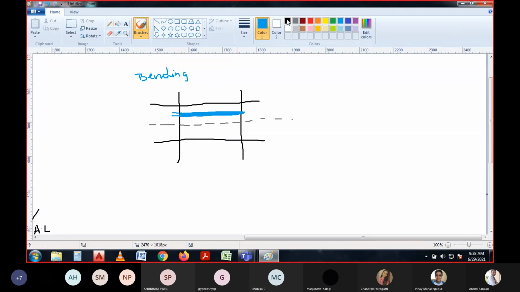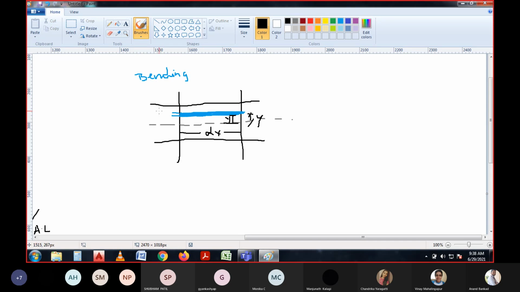This is the thickness, and this is the total length, which is dx, at the height of y. That means from this center line it has the height of y.